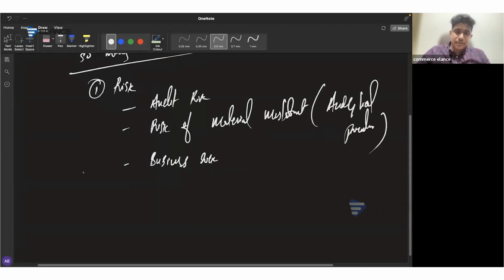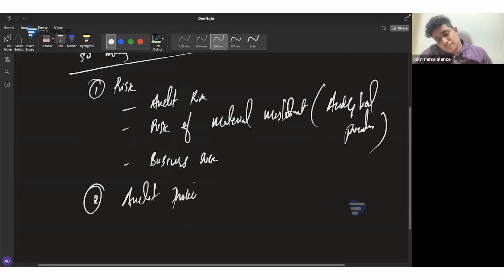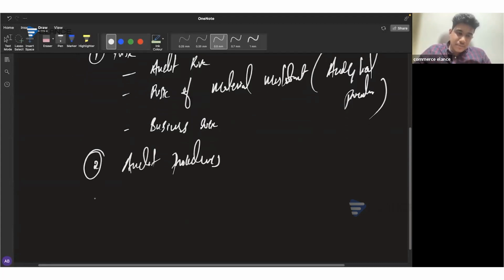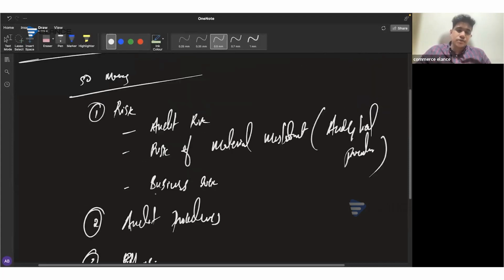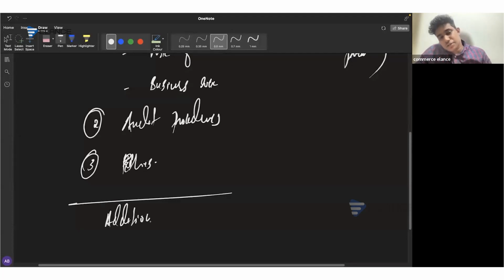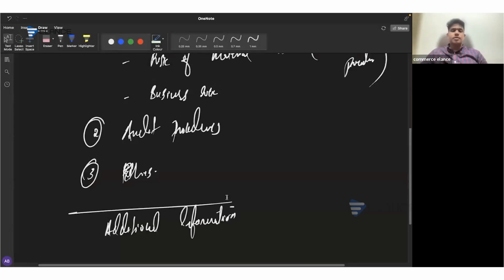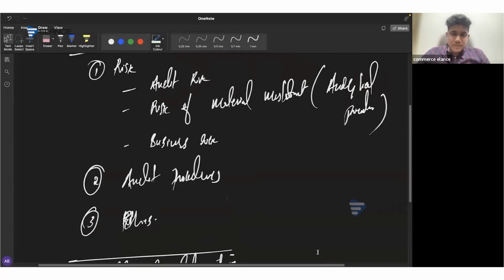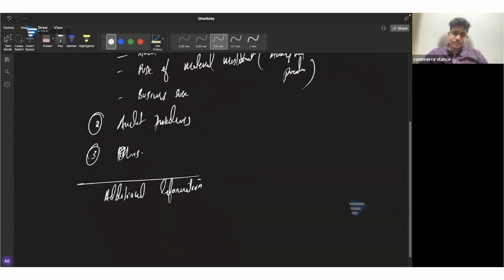In addition to this area, next it's the area of audit procedures. Then there can be chances of having a question from the area of ethics as well. So these are the core areas. In addition to which, earlier we used to get a question from the area of additional information, so we'll quickly brush through those areas as well. These are the most important topics of the 50 marks area.